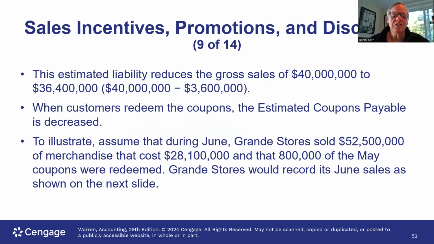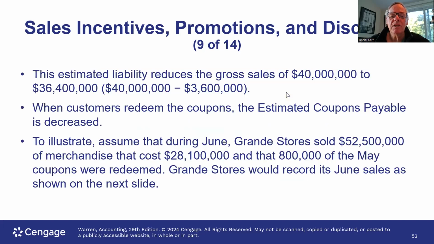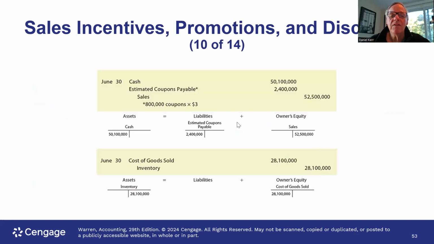So let's continue the illustration here. And the illustration says, we're on slide 52 here. Assume that in June, Grand sold 52,500,000 of merchandise that cost 28, and that 800,000 of the customer coupons were redeemed. Grand should record its June sales as shown on the next slide. So when we record the sale of 52,500,000, we have to account for the fact that 800,000 of these coupons are redeemed. 800,000 times 3 is 2,400,000.